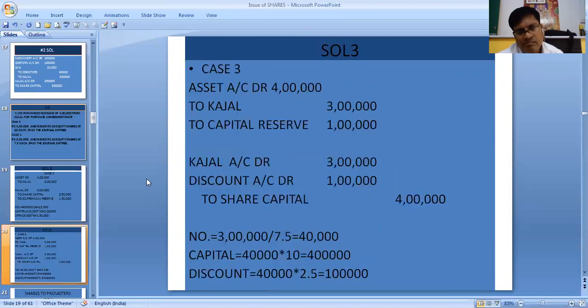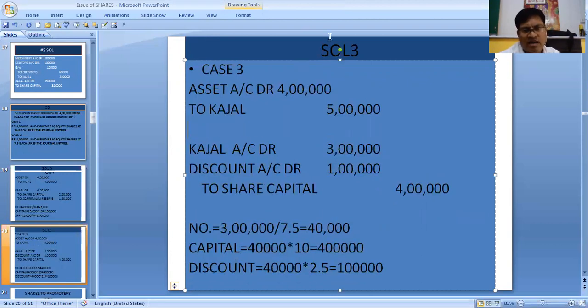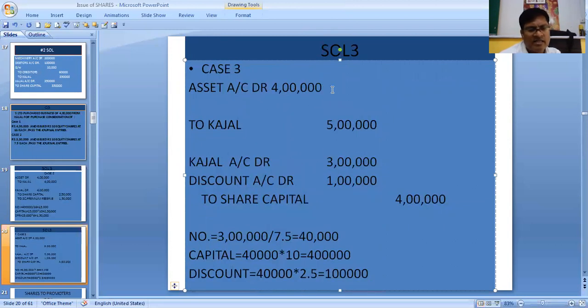Next, if the other condition, asset is purchase of 4 lakhs and we are making the payment of 5 lakhs. So in this condition, students, there will be obviously goodwill. So goodwill is of 1 lakh in this case. So goodwill being 1 lakh, but Kajal, we still need to make the payment of 5 lakhs. So to Kajal, we need to make the payment of 5 lakhs.